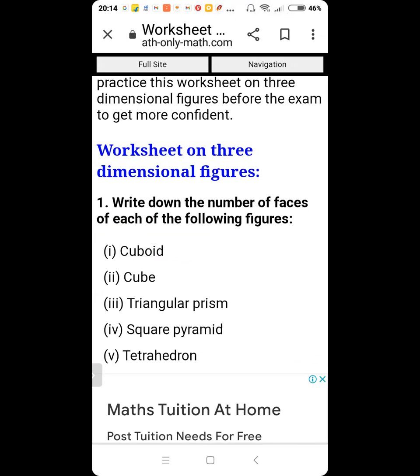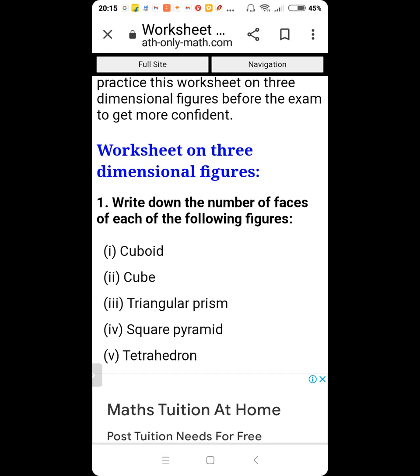Hunar, write down the number of faces of each of the following figures. Cuboid has 6 faces. So will a cube. Perfect. Then a triangular prism has 3 plus 2, 5 faces.